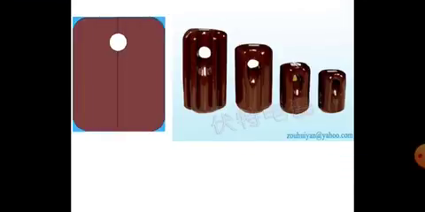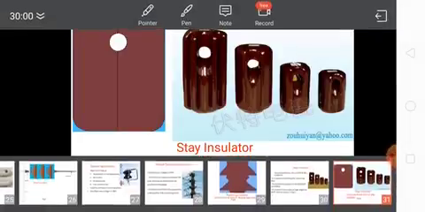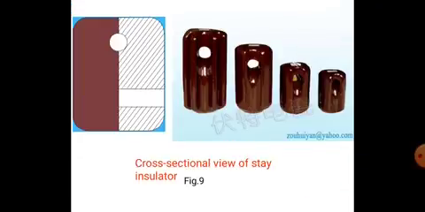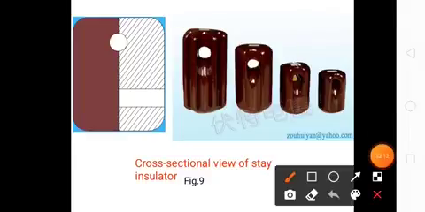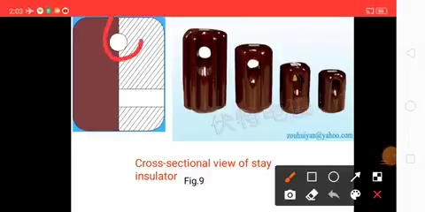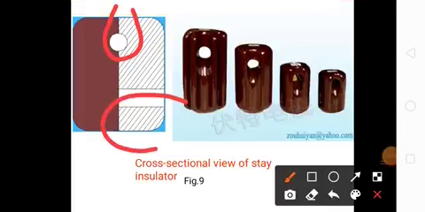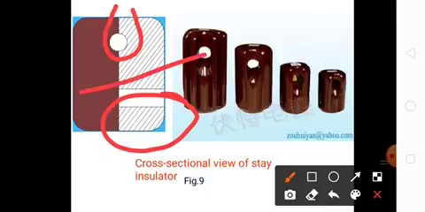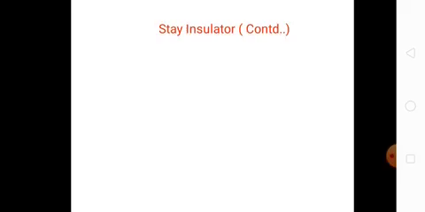In the cross-sectional view of the stray insulator or guy insulator, the cross-sectional view of the stay insulator. See here in cross-sectional view, one conductor is connected like this, another conductor is connected like this. These are the two holes connected 90 degrees apart. So there is no connection between the conductors.